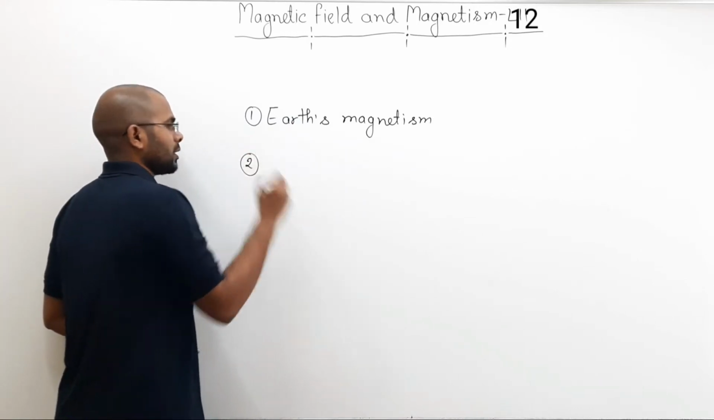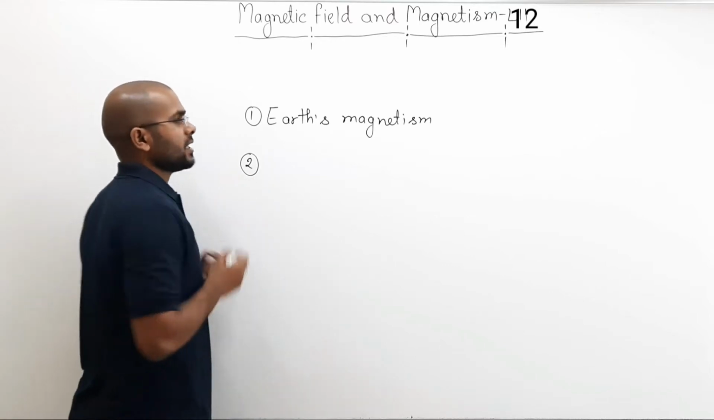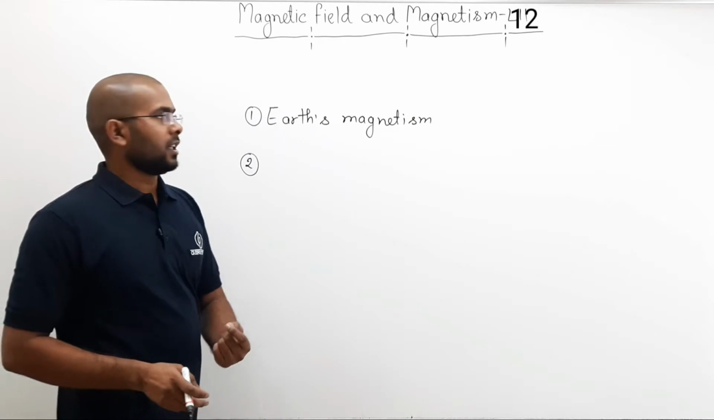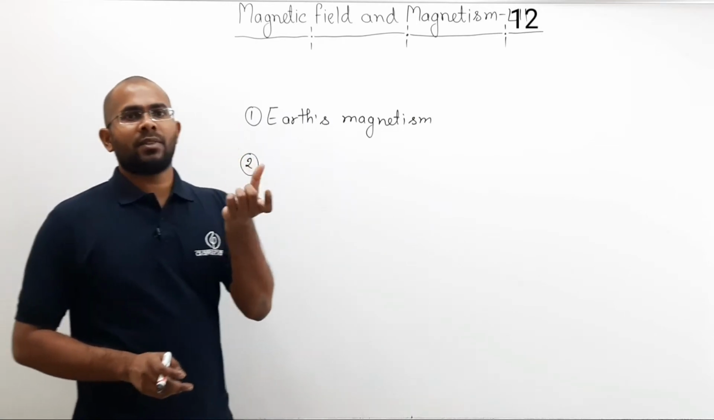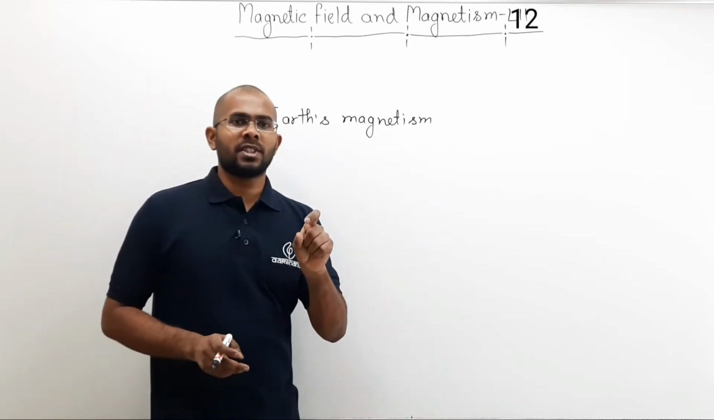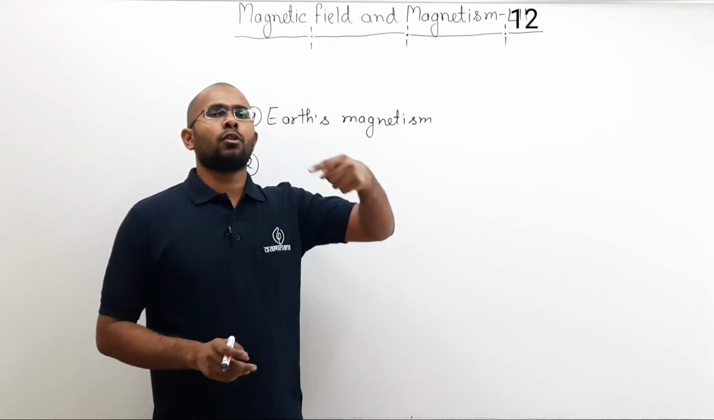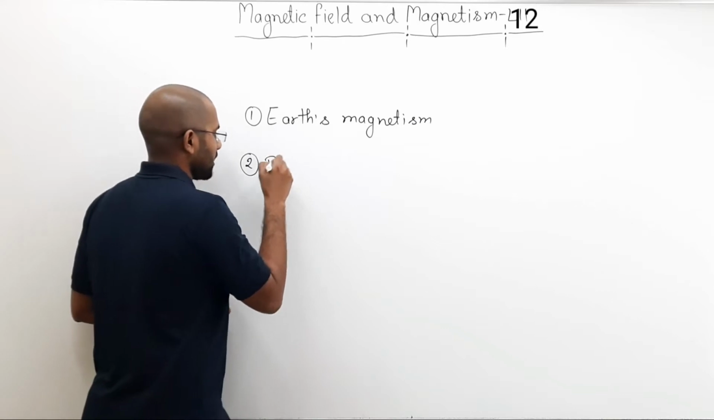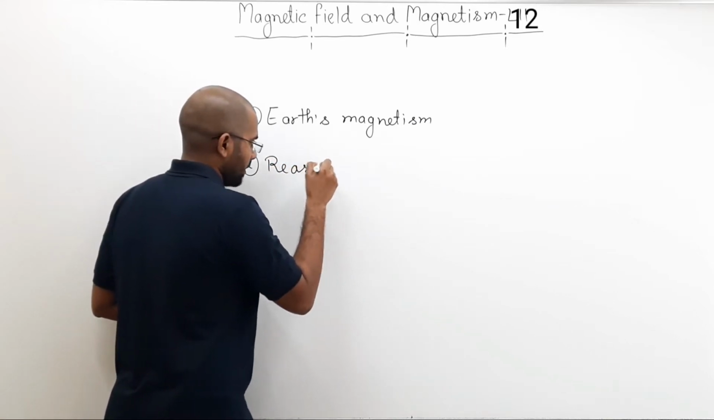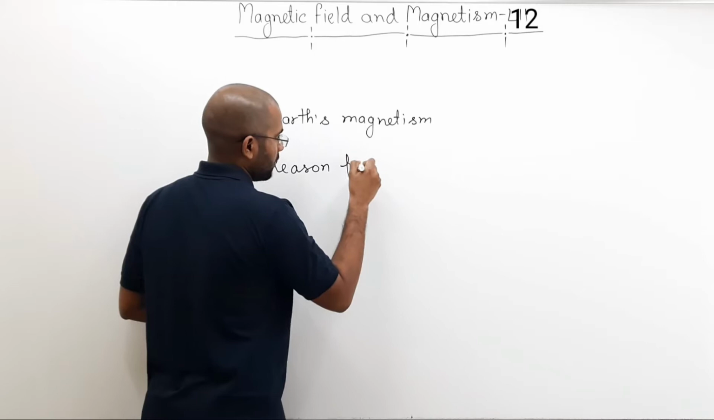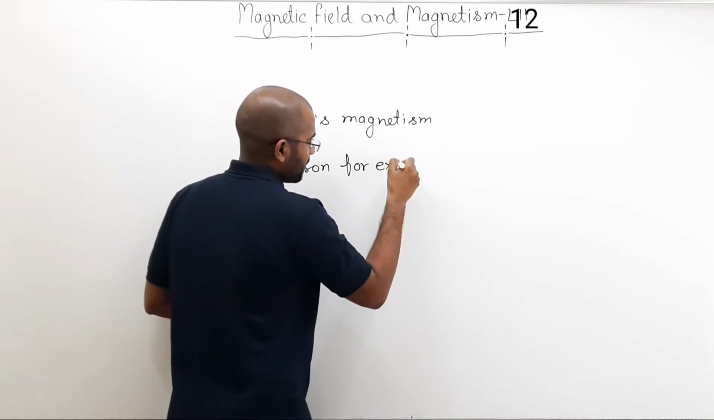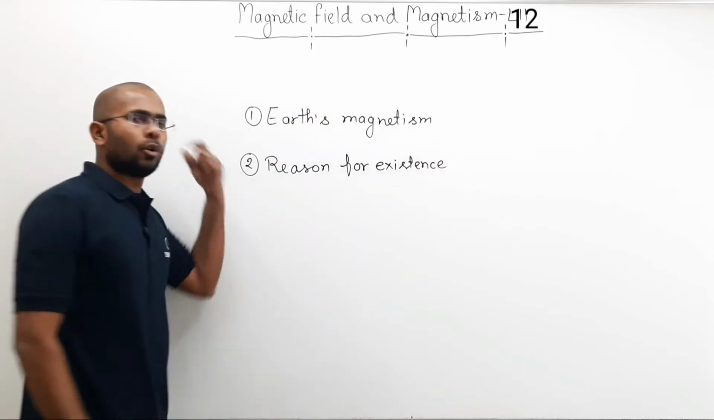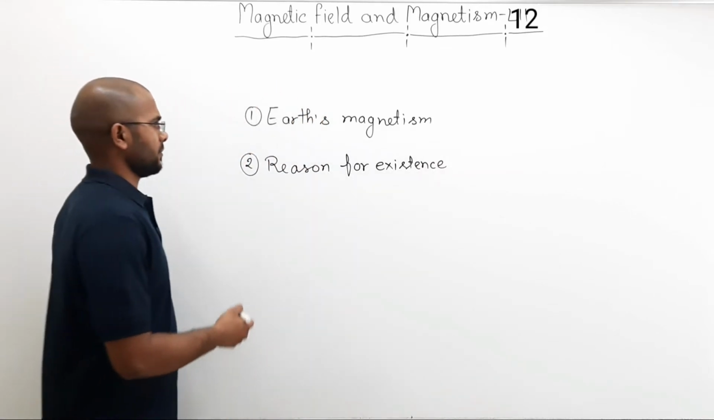The second thing that we will talk about is the reason for its existence, or the origin of Earth's magnetic field. Because if there is a magnetic field, there must be some origin. In the case of a current loop, it is because of the current. So what is the reason for the existence of Earth's magnetic field, or you can write origin of Earth's magnetic field, no problem.